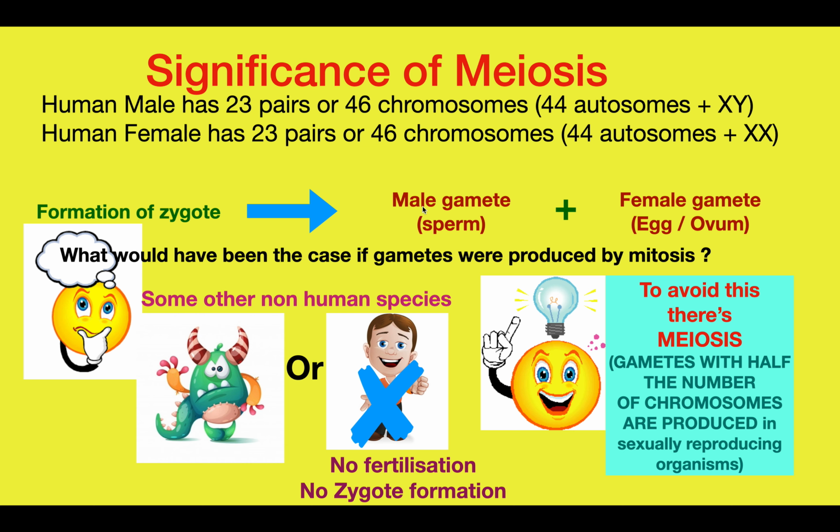The zygote has 23 from male and 23 from female. How many chromosomes will the zygote carry? 46 chromosomes, and a normal human baby will be produced. So all this is regarding the significance of meiosis. Clear?